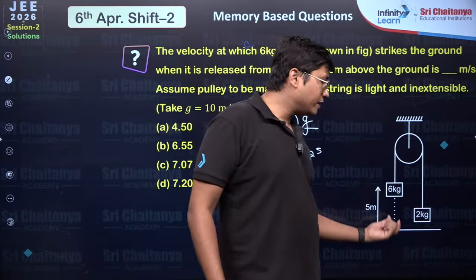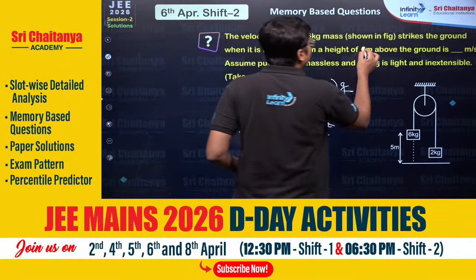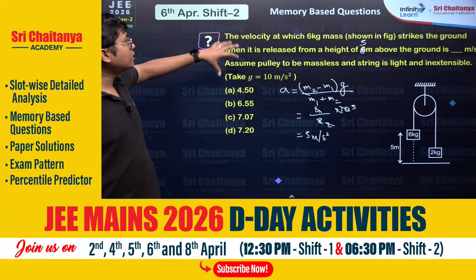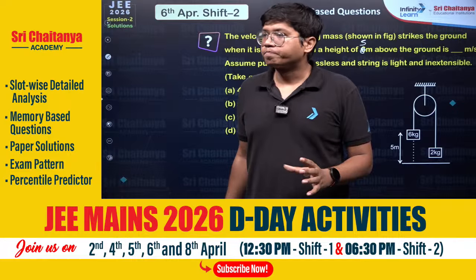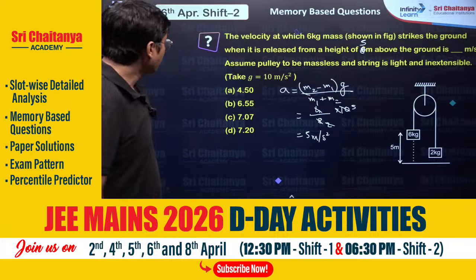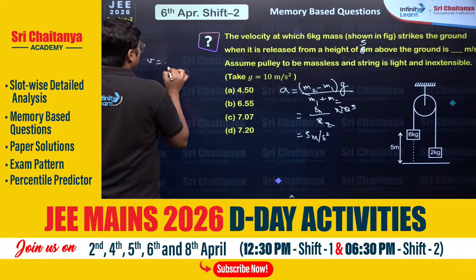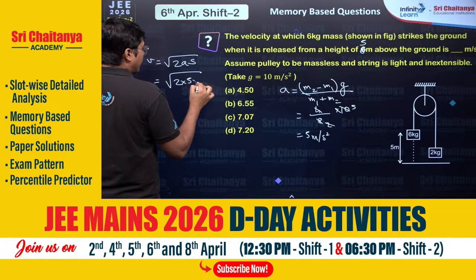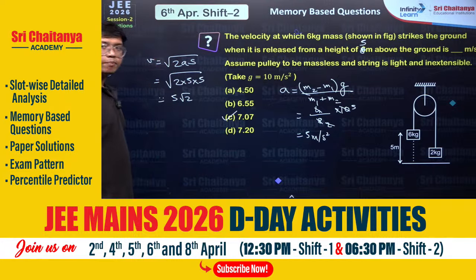With that acceleration, it comes down. The question is saying that from a height of 5 meter above the ground, this is not 6, 5 meter above the ground, the pulley is massless. What is the speed with which this 6 kg hits the ground? So what can I do over here? I can just put v is equal to root over 2as, kinematics. 2 into acceleration is 5, distance is 5. So that's 5 root 2. 5 root 2 is 7.07.